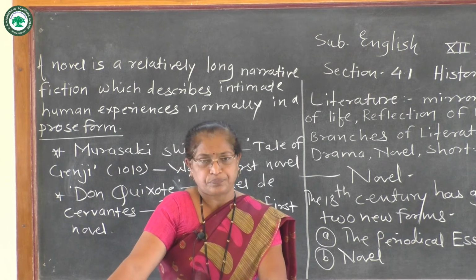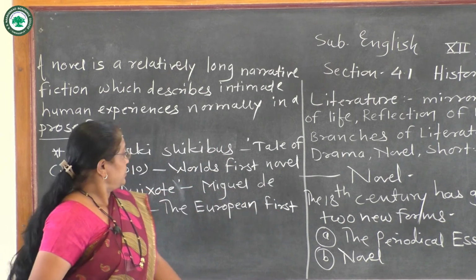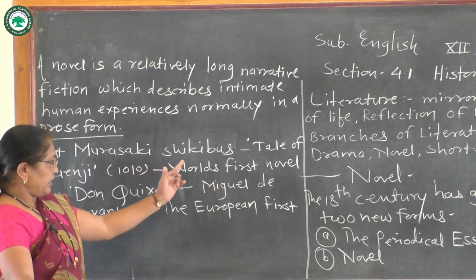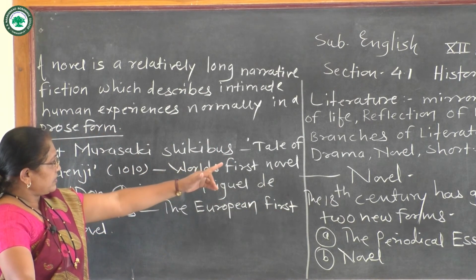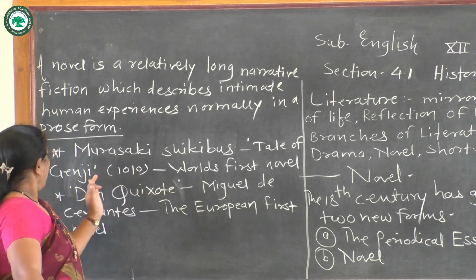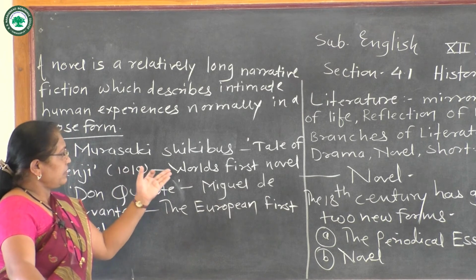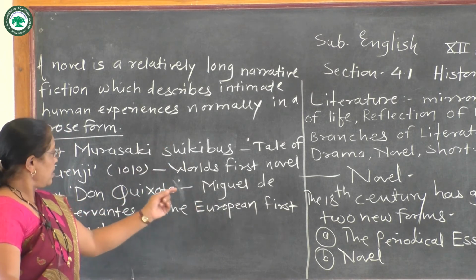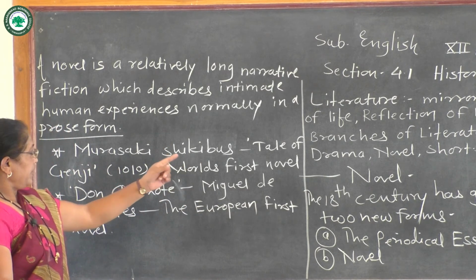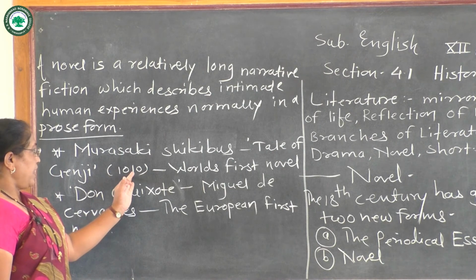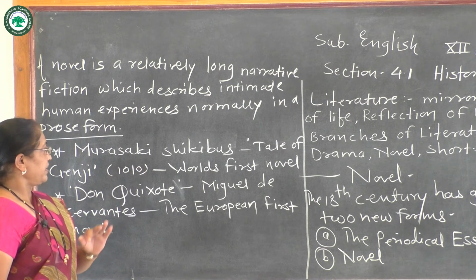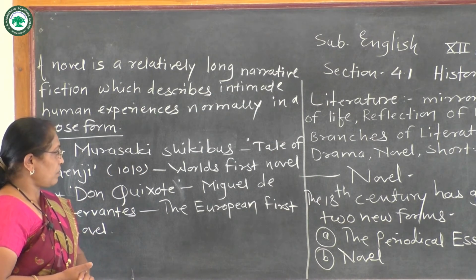So here, see Murasaki Shikibu, his first novel, Tale of the Genji. It is the world's first novel, and in 1010 we find this novel was published.